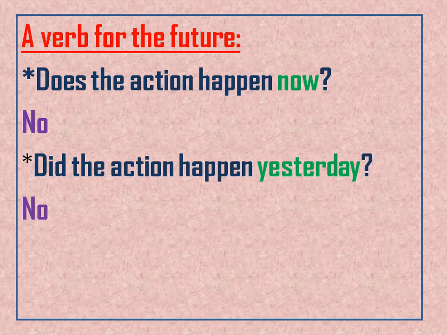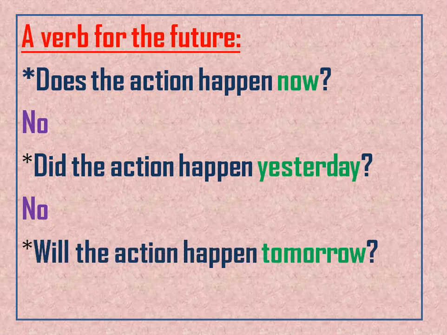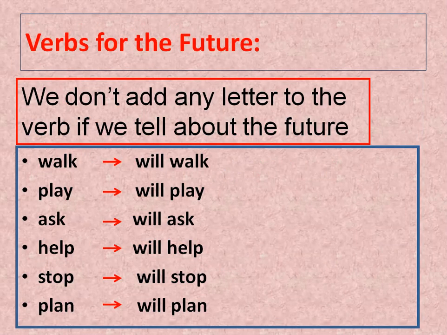No, I am not talking about yesterday. I am not talking about today. I am talking about tomorrow. Will the action happen tomorrow? Yes. So, in the future, I am talking about the action that will happen tomorrow or next week, inshallah subhanahu wa ta'ala. Okay, let's move to the verb.